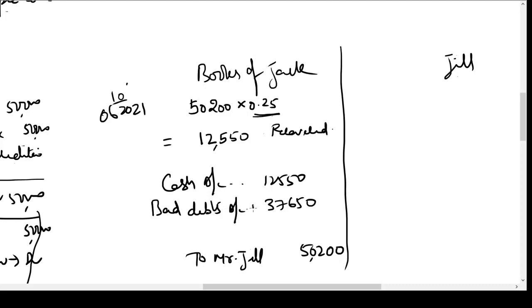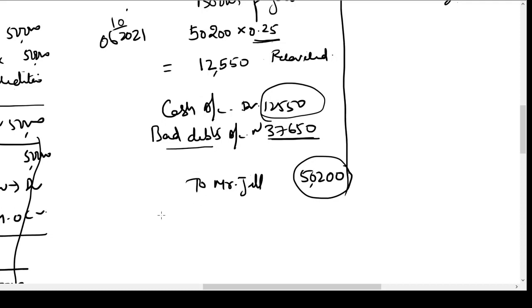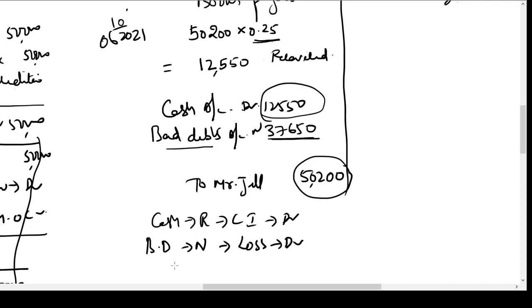in the books of Mr. Jack. So out of 50,200 rupees, we have been able to collect 12,550 rupees and we have not been able to collect 37,650 rupees. It's a loss for the business. Okay, so Jack has lost this amount. So what is the logic? I'll write the logic here. Cash, real account coming in, debit. Bad debts, nominal account, loss, debit. Jill, personal account, giver of both cash and loss to us, credit. So this is the entry I pass.